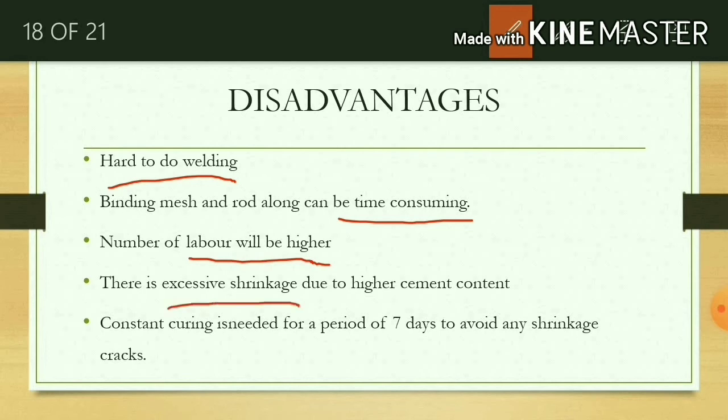Excessive shrinkage due to higher cement content. Water cement ratio is low when higher cement content is used. And constant curing is needed for ferrocement to avoid any shrinkage cracks.